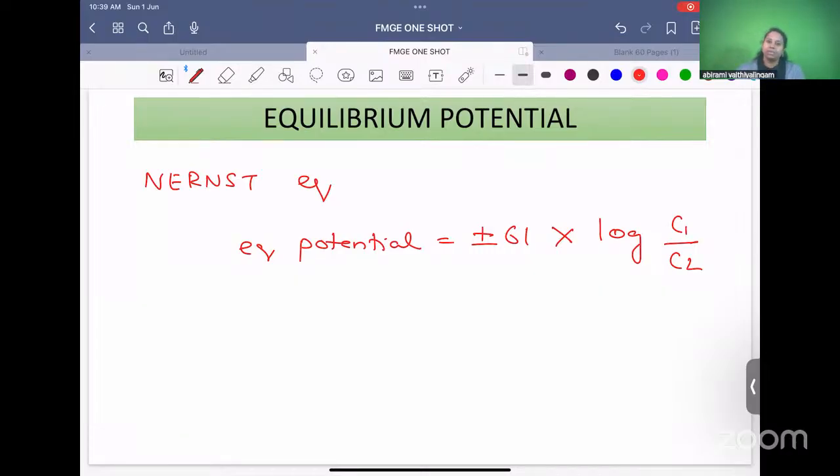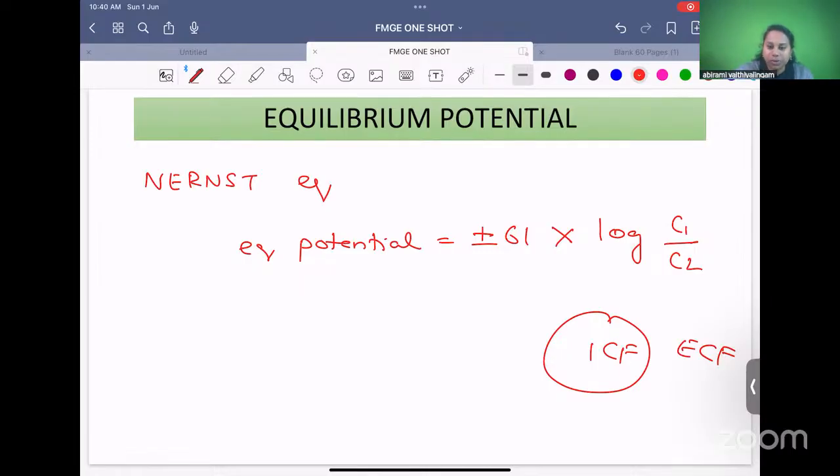What are the two compartments here? One is inside the cell, ICF, the other is outside the cell, ECF. Since we are placing plus or minus, you can put it as ICF by ECF or ECF by ICF. Both are correct, because the sign doesn't matter. So that is the Nernst equation.